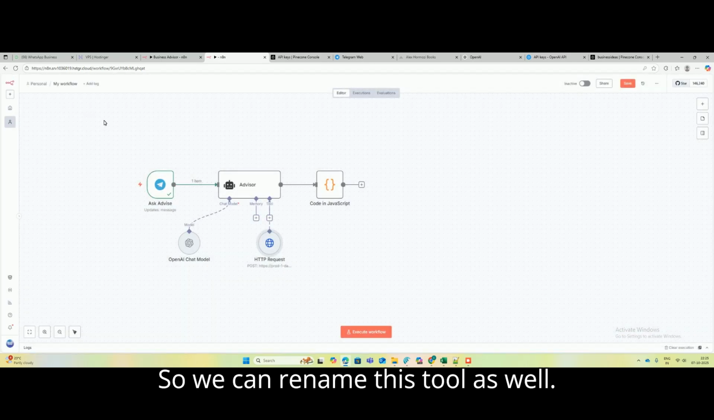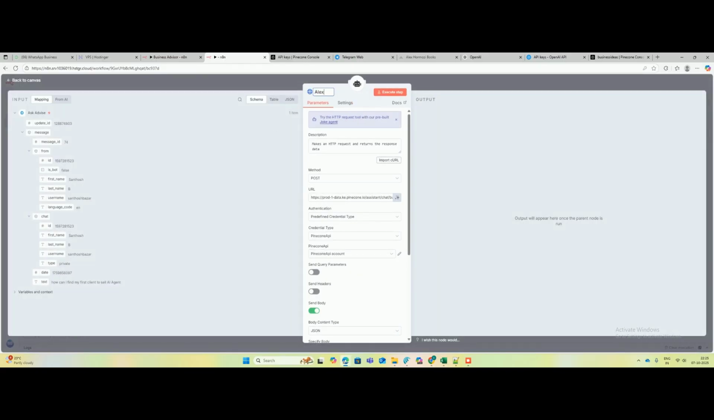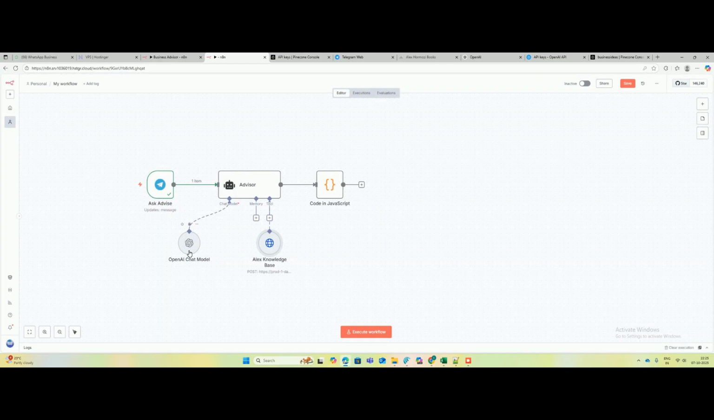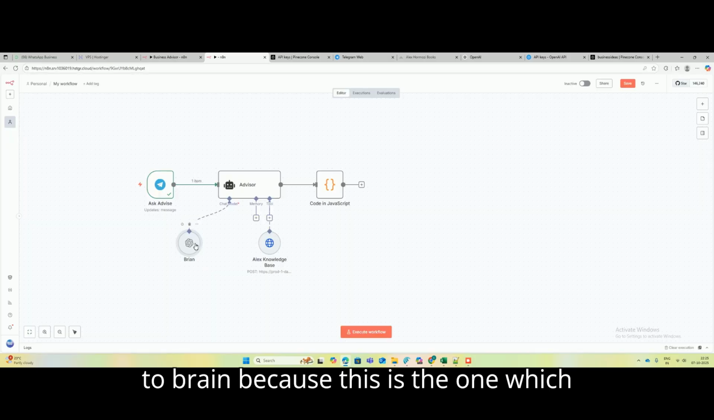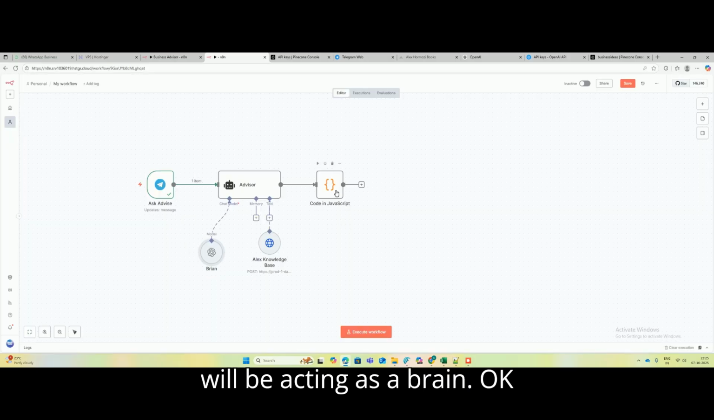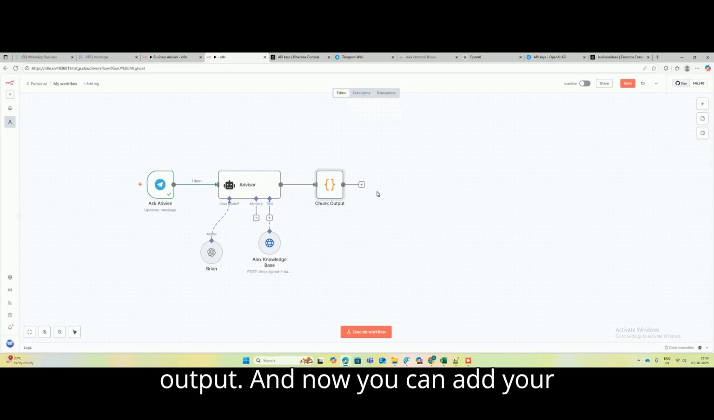Okay, so we can rename this tool as well. You can rename it to Alex knowledge base. We can rename this as well to brain, because this is the one which will be acting as a brain. Okay, and you can rename this to chunk output, as we are chunking output.